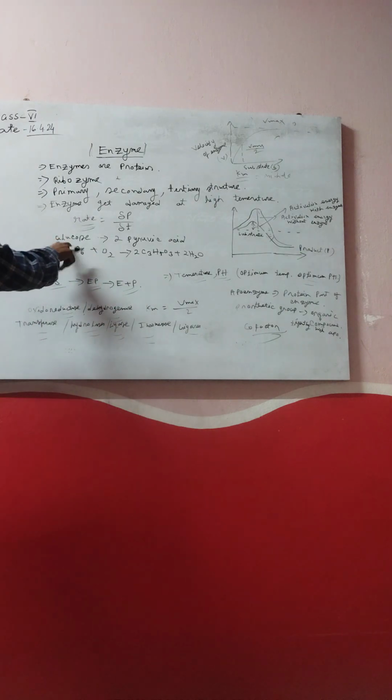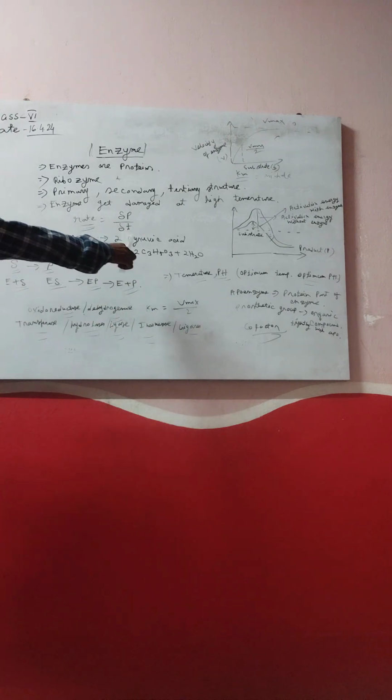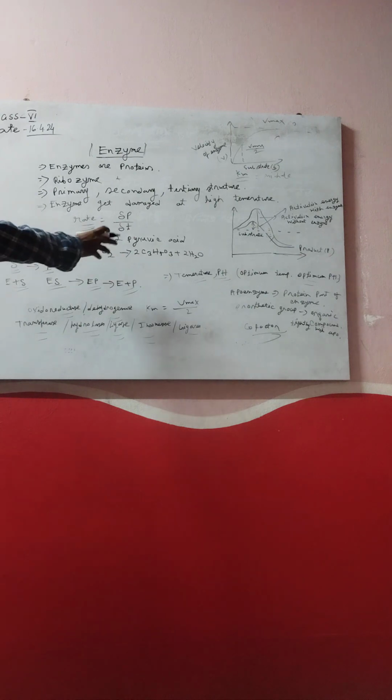Here is an example. Glucose is converted into pyruvic acid. It is a very common chemical reaction of glycolysis, and the chemical formula is C6H12O6 plus O2 converted into C3H4O3 plus H2. It is the common chemical reaction of glycolysis, and there are several types of enzymes involved in this chemical reaction. Enzyme is necessary for each and every important metabolic activity in our body.